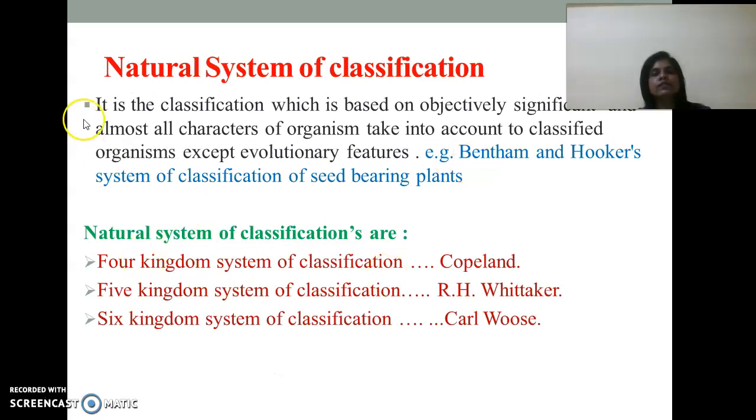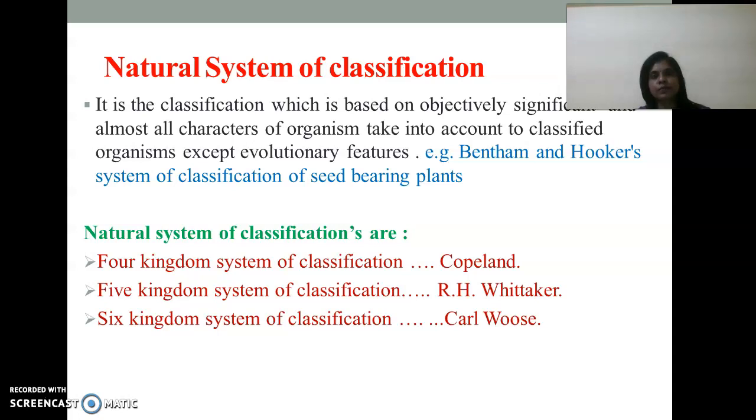The next method of classification in taxonomy is the natural system of classification. Natural system of classification is more popular, complex and convenient as compared to the artificial method of classification, because in natural system of classification almost all the features of the organisms are taken into consideration. It has all the basic categories, except they never considered the origin of any organism to classify the organisms.